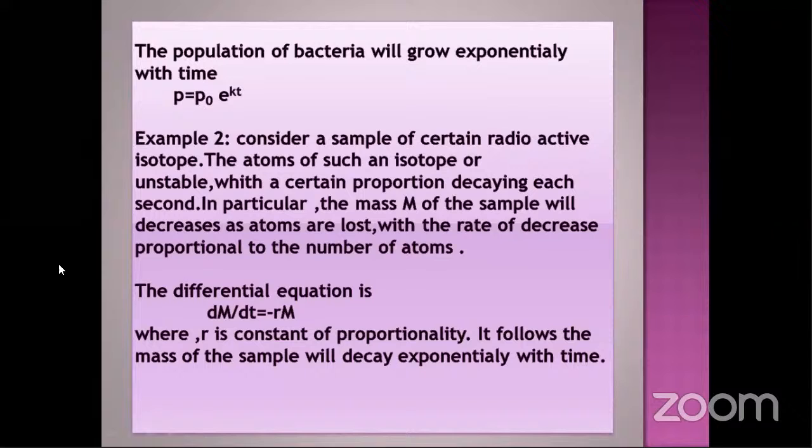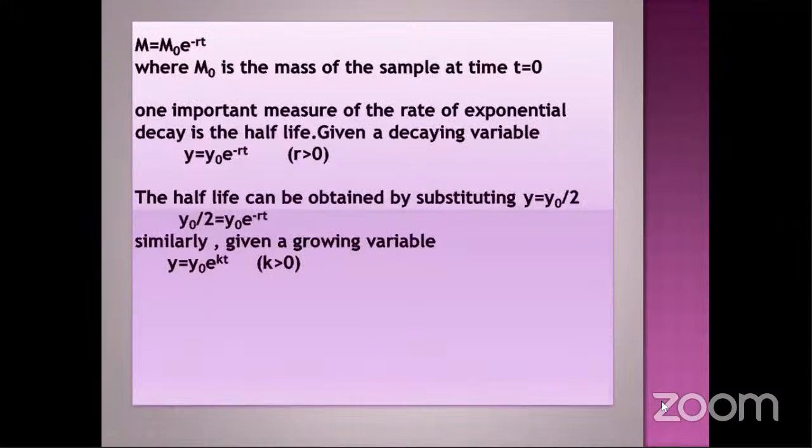Next, we go to the half-life of a system. First, what is half-life? The half-life describes the rate of exponential decay. Given the decaying variable y equals y naught e power minus rt, where r is greater than 0 because r equals k, that means positive numbers. So y will be equal to y naught divided by 2, where y naught is the initial state at t equals 0. Thank you.